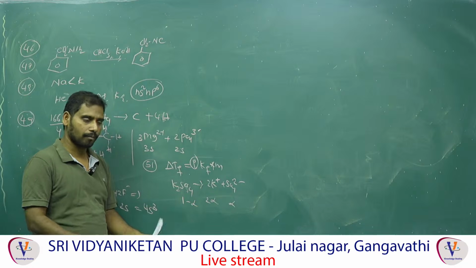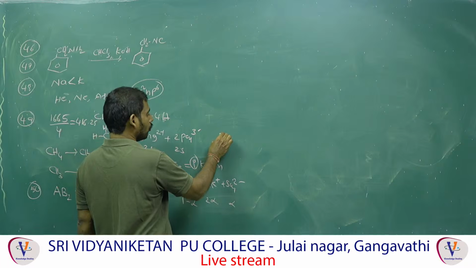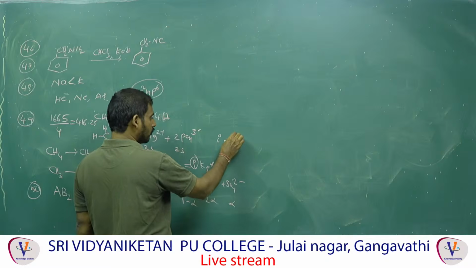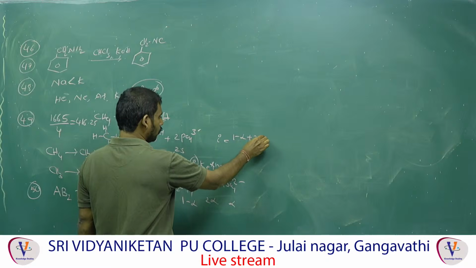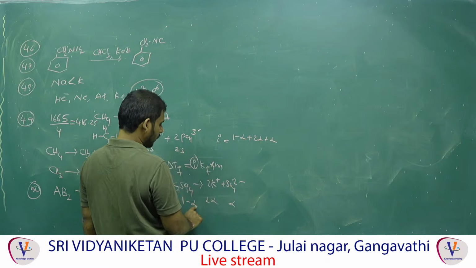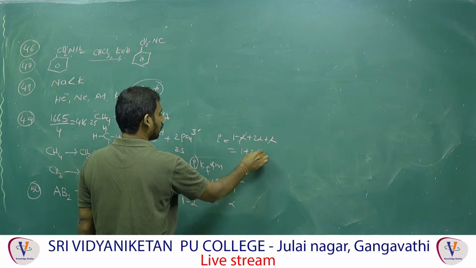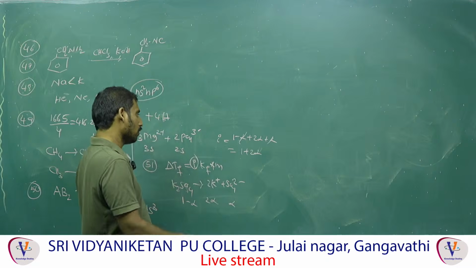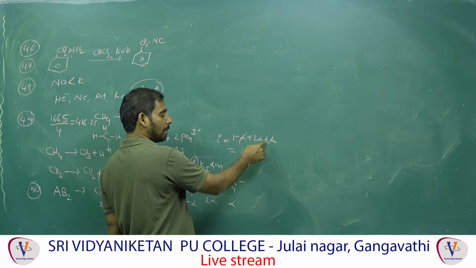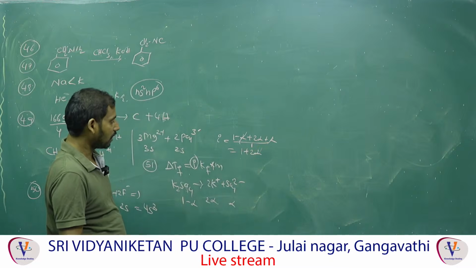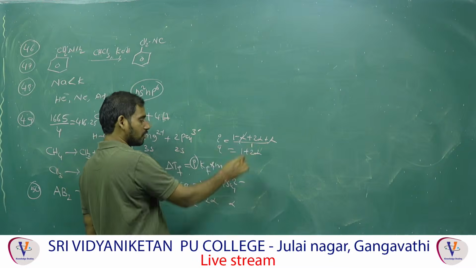2 alpha. Then i equals the total number of moles after dissociation. After dissociation, it is 1 minus alpha, 2 alpha plus alpha. That means 1 plus 2 alpha. So the i value is the total number of moles after dissociation by before dissociation, which is every time 1 only. That means i equals 1 plus 2 alpha.